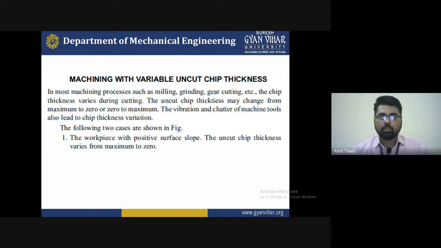Because if vibration is too much, variations come on the surface of a tool, and the metal cutting is not properly held. The chip thickness variations are also shown by the vibrations, or some chatter of the machine tools also leads to chip thickness variation. So chip thickness is increasing or decreasing depending upon various factors.